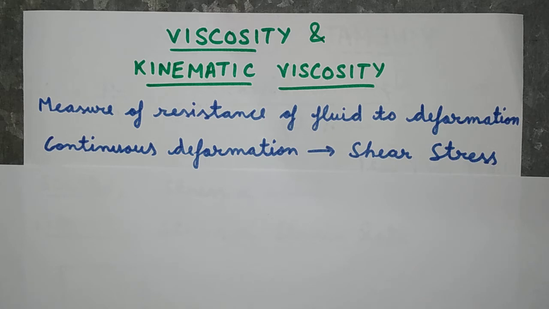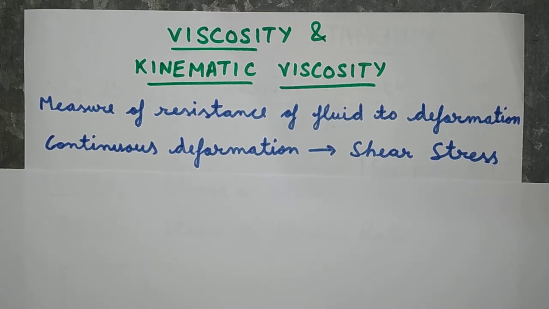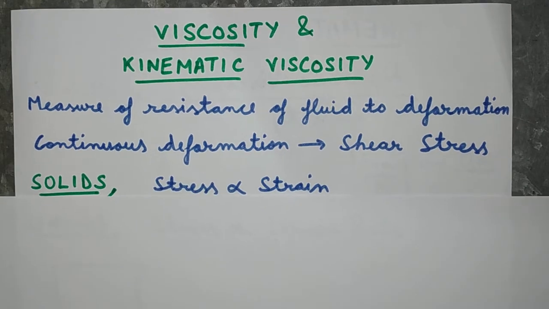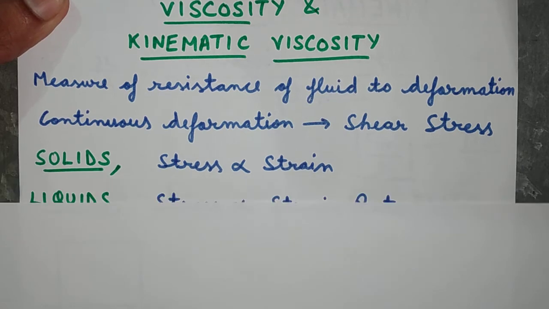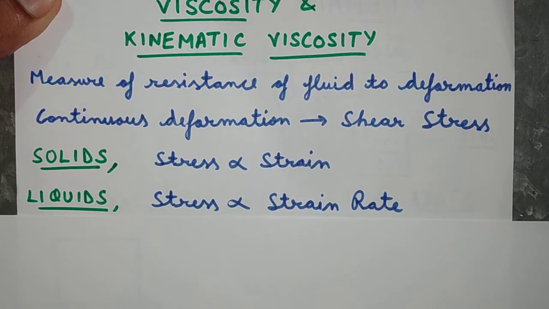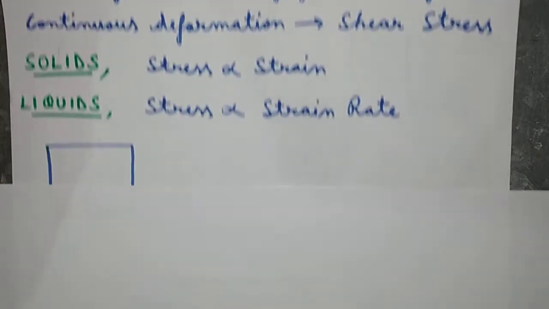And suppose if we apply any kind of parallel force to the top surface of a fluid, then that parallel force will be termed as shear force, which in turn will develop some kind of shear stresses in it. Now moving on to the case of solids. In the case of solids, stress is proportional to strain, while in the case of liquids, stress is proportional to strain rate. Why is it so? Let us see with an example.